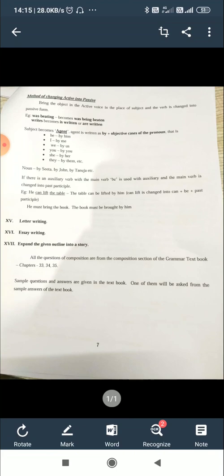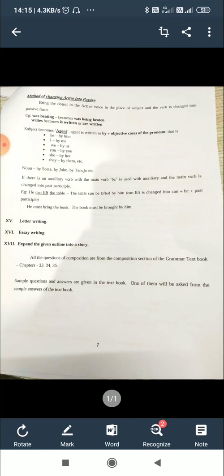If it is a noun, you have to say by Sita, by John, by Tanuja, by plus noun. For example, Sita eats a mango. So the answer is, a mango is eaten by Sita.